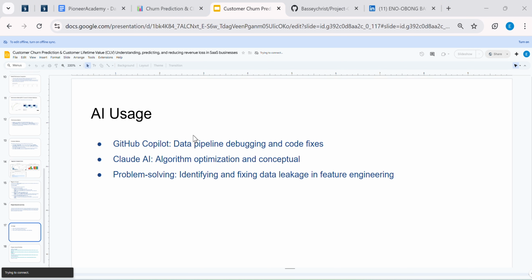Finally, AI assisted me a lot in data pipeline debugging and code fixing, and I used GitHub Copilot for that, and also used Claude AI for algorithm optimization and conceptuals. I also used GitHub Copilot for problem solving and identifying data leakage in my feature engineering. Thank you.